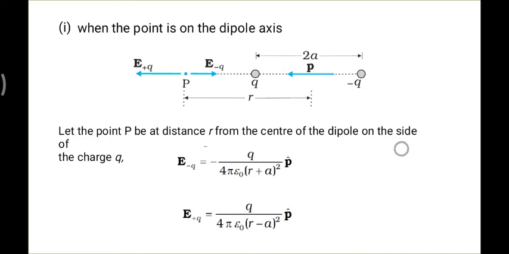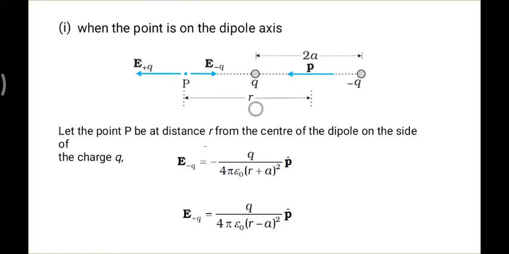Now, at point P, you have to find the electric field. The positive charge generates an outward electric field, so at point P the field goes this way. The negative charge generates an inward electric field, so at point P it will be inward this way. So at point P, due to the two point charges, there are two electric fields.